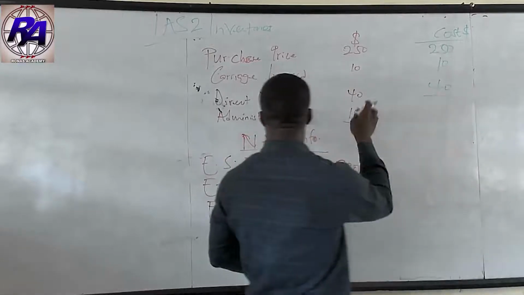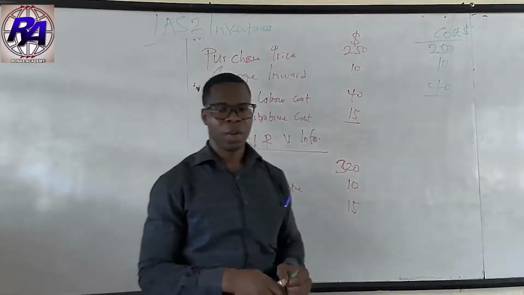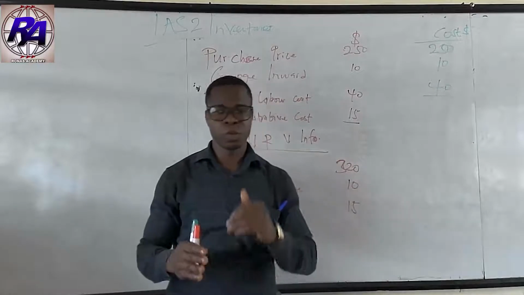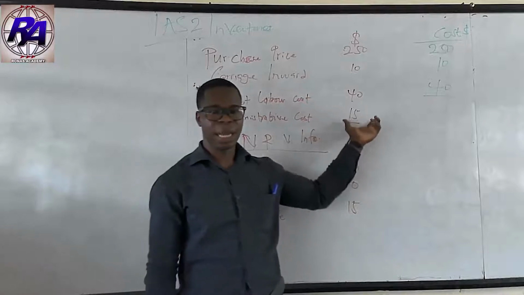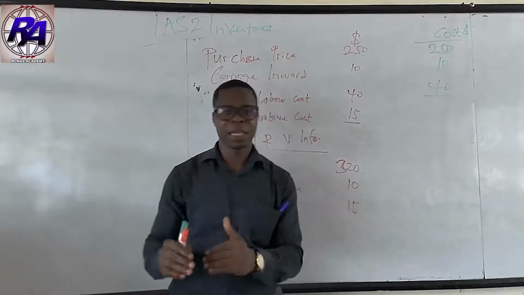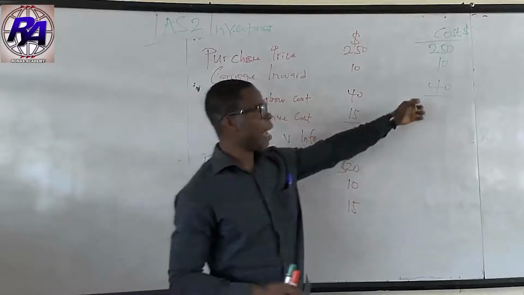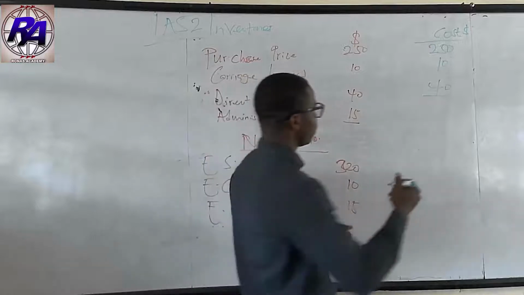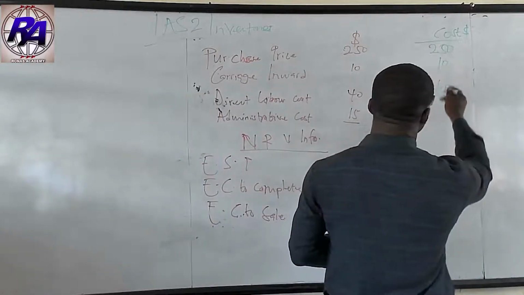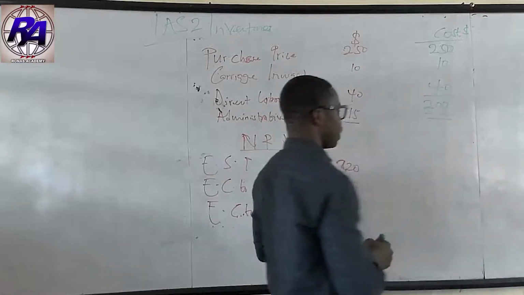What about the 15, which is administrative cost? Administrative cost is indirect cost, which cannot directly be attributable to the conversion of the inventory. Therefore, these $15 should immediately be expensed in the profit or loss account as an expense, but it shouldn't be capitalized as part of the cost of the inventory. So in this case, we are going to get $200 as the cost of the inventory.